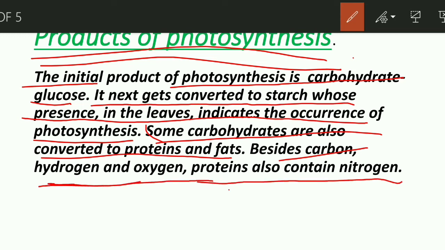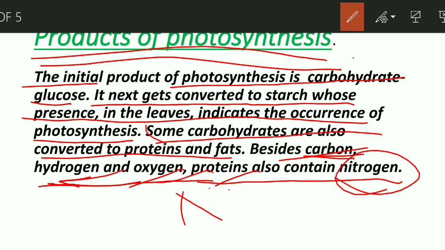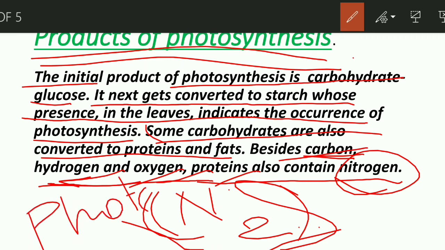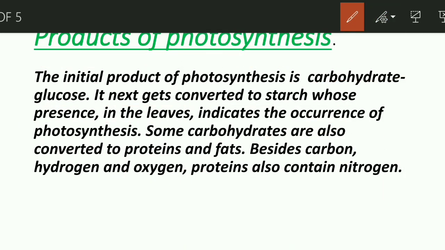So nitrogen is also important for this process. And you know very well, my friends, that plants cannot take atmospheric nitrogen directly.